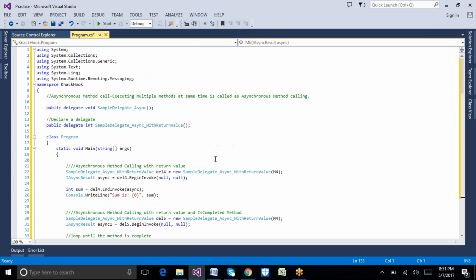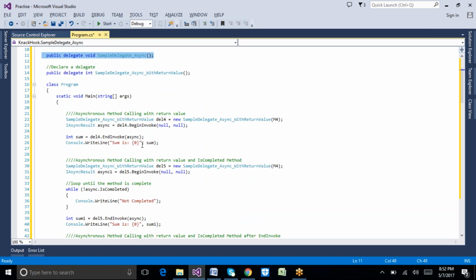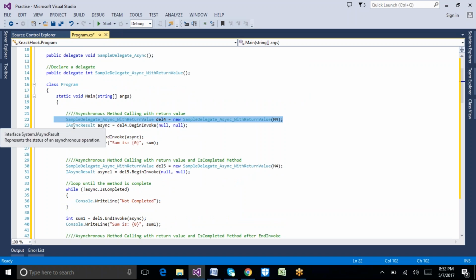Here we are creating the delegate with the return value. The previous example was the delegate with asynchronous calls. Here we create the object for our delegate with the return value, and we create one object which calls the asynchronous method by passing null values.